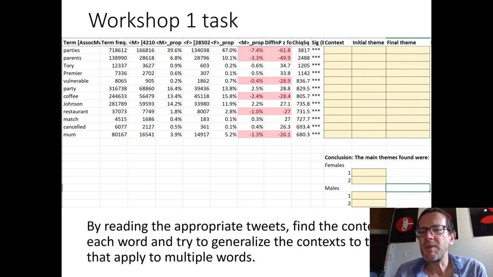And then you might change that to come up with a final theme, so a set of themes that group together related words. For these examples, I think there are 2 female themes and 2 male themes. I've given space in here for you to write down the 2 female themes and the 2 male themes for this one. You might get a different number.